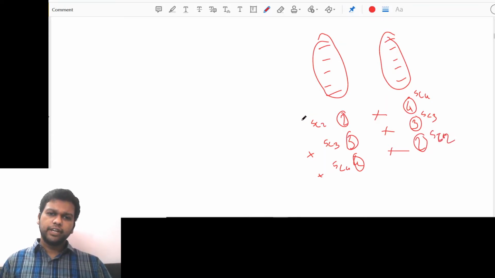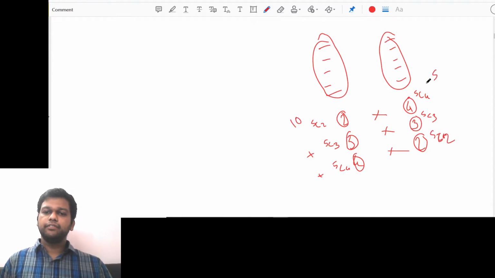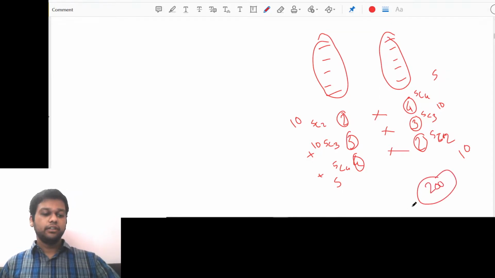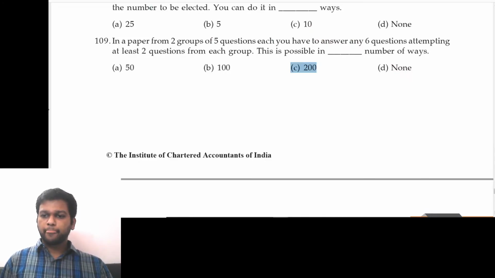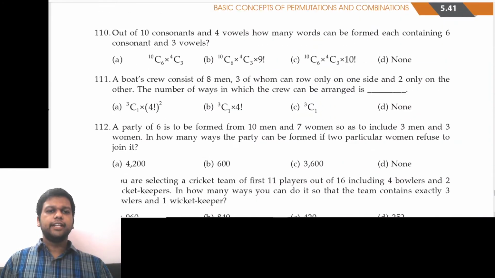Let's check how much this is. 5C2 is 10 into 5 plus 10 into 10 plus 5 into 10. How much is that? 10 into 5, 50, plus 100, plus 50. 200 will be the answer. Check. Okay. So which option? Option C, 200.